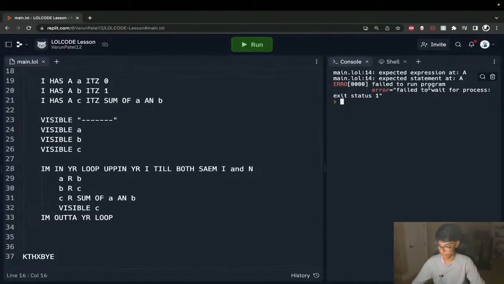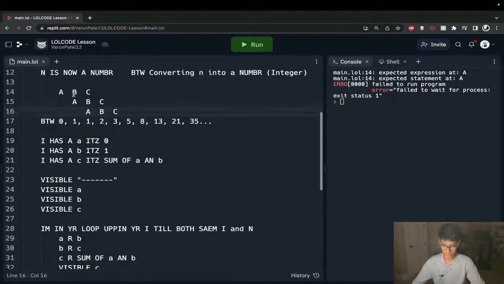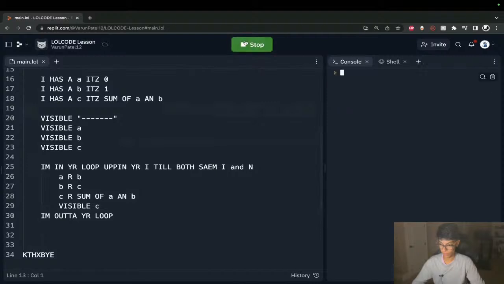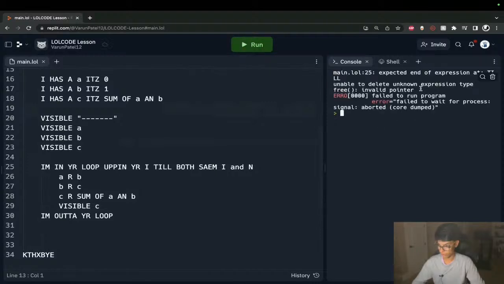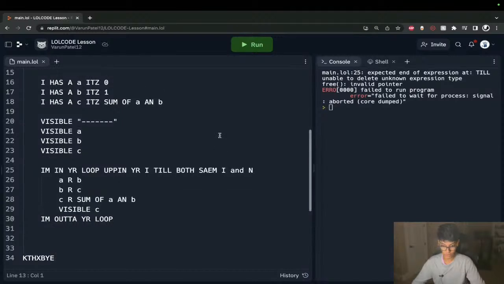Oops. Expected expression at A. Let's see, what's the error? Oh, sorry, these should all be commented because they're just out here. I'm just going to get rid of them. We run this now. Expected end of expression at till. Let's see. Till both say I'm in your loop. Up in your I. Till, oh, should be 1L.